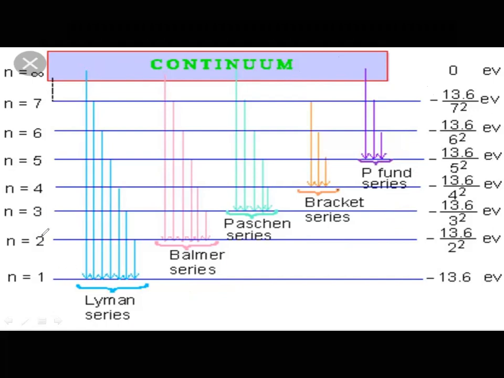So see Lyman series. From all, this is the second energy level, third, fourth, fifth, sixth, seventh, eighth, and so on up to infinity. To which energy level? First. So n1 is 1 and n2 varies from here. Balmer starts from 2, so n1 is 2, then third, fourth, fifth, sixth, seventh, eighth, and so on up to infinity. Paschen, n1 is 3. Brackett, n1 is 4. And Pfund series, n1 is 5. So lower energy levels are being mentioned.